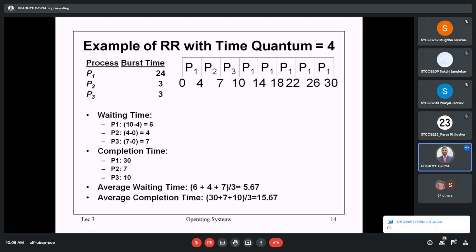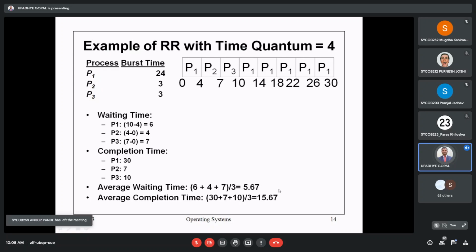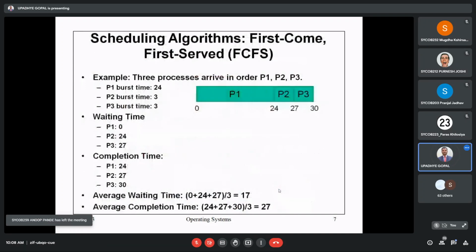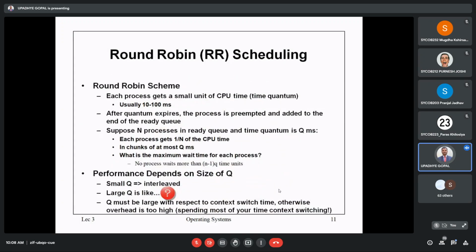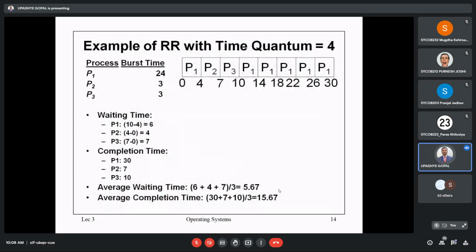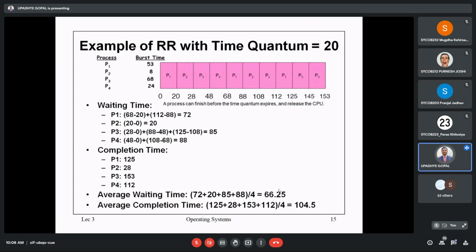Not P2, Purnesh, I am asking about the algorithm. Which algorithm is best? Purnesh Joshi, I am not asking about the process, I am asking about the algorithm. Whether round robin or first come first serve. Right, yes, RR. So this is the less time: 5.67, whereas previously it was 17. That is the difference. And completion time was 27, now it is 15.67.